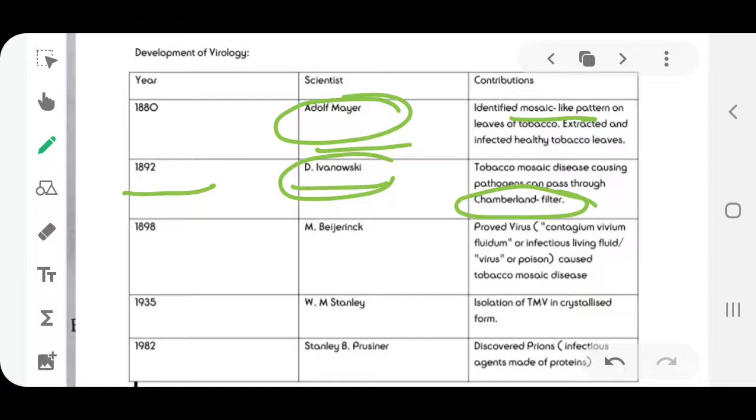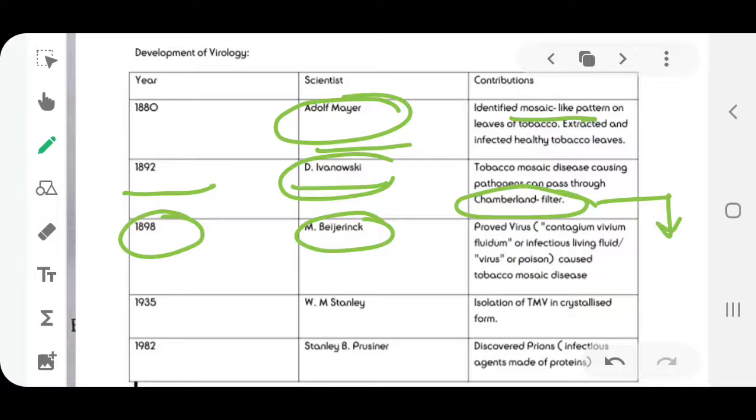Now, around 1898, Beijerinck found that this liquid could easily pass through even the Chamberland filter, which traps microscopic organisms, so whatever it was couldn't be trapped and it could easily move out.